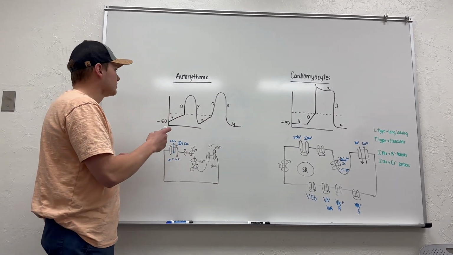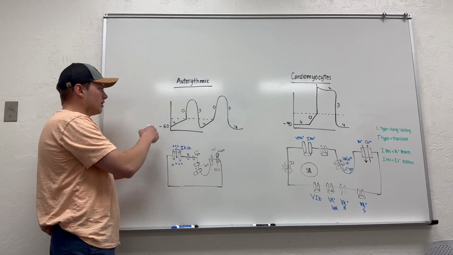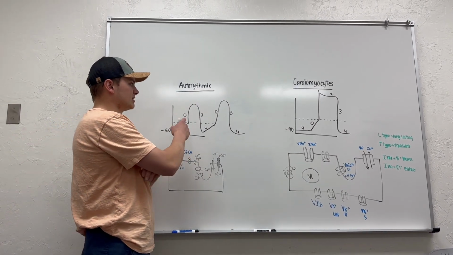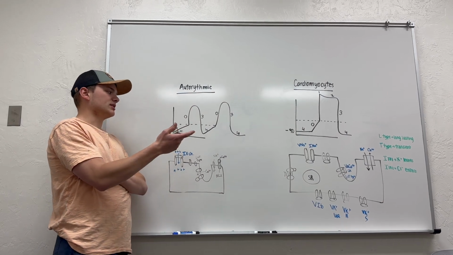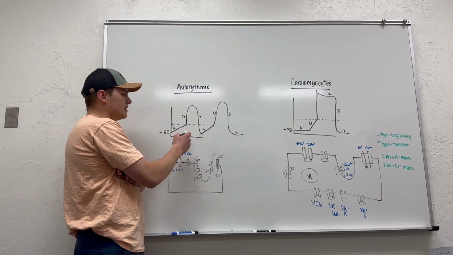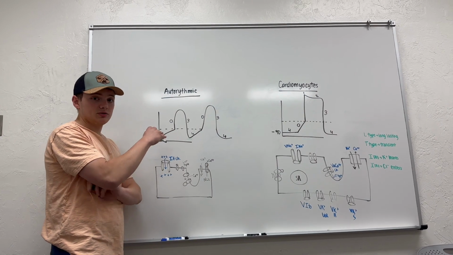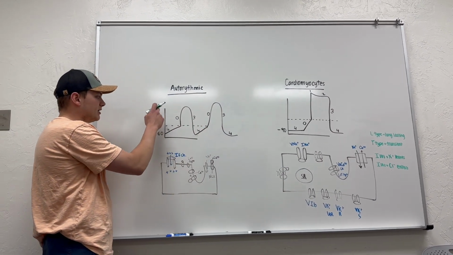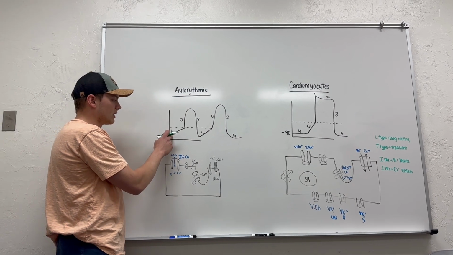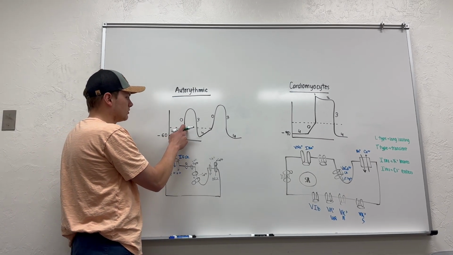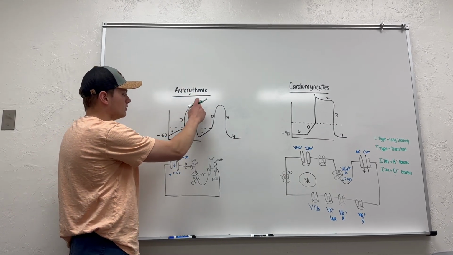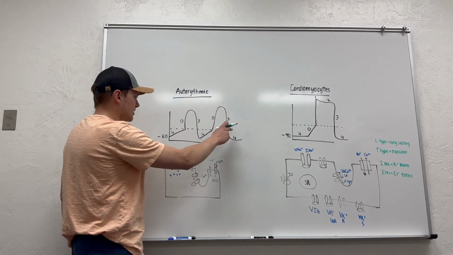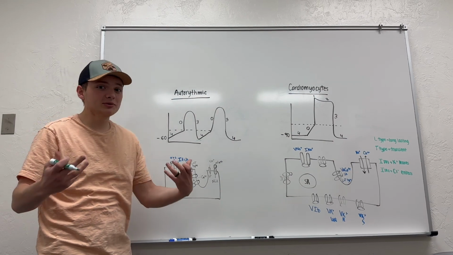convulsing. So starting with our depolarization chart here, what's really cool about autorhythmic cells is they don't actually really have a resting membrane potential. They do sort of have a minimum they hit, but they never flatline like we're used to seeing with depolarization cycles. Instead, starting at hyperpolarization, it climbs and climbs and climbs until it hits threshold, and then it depolarizes, comes down, climbs, hits threshold, and does it again. How does it do this?